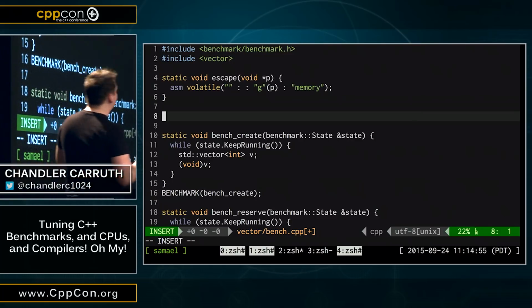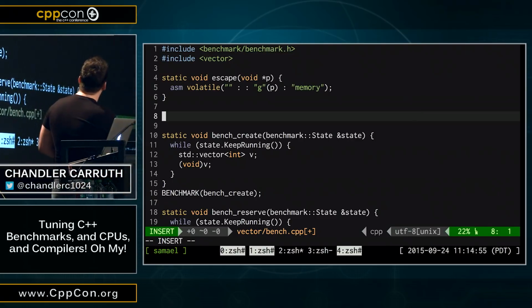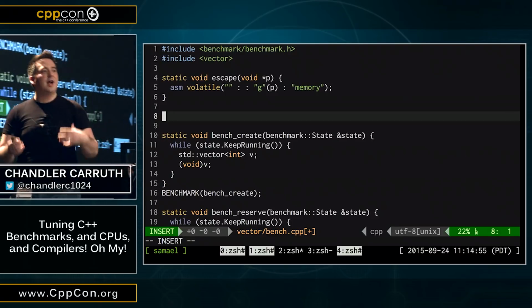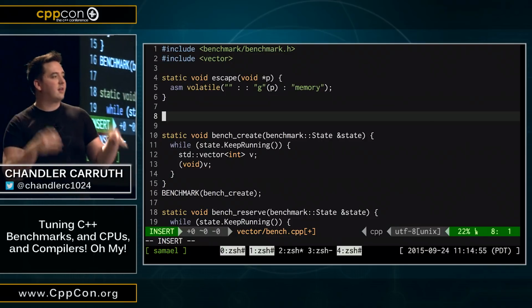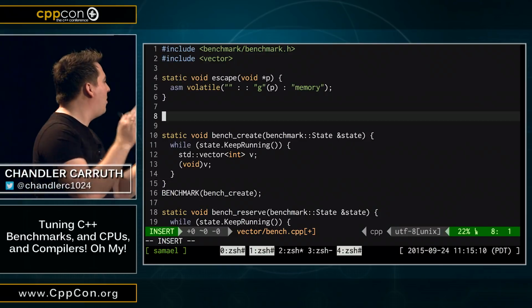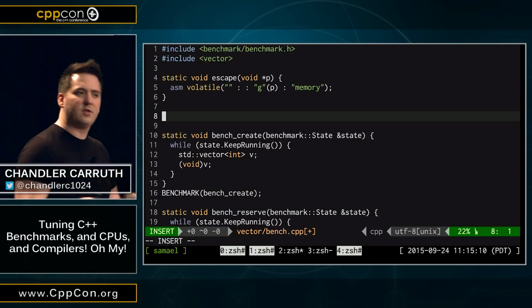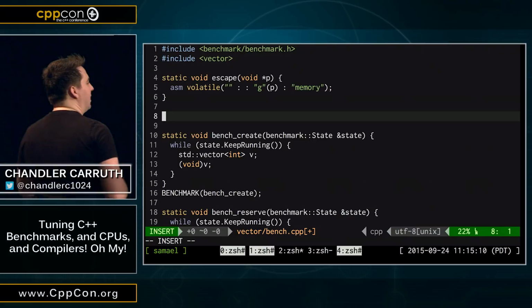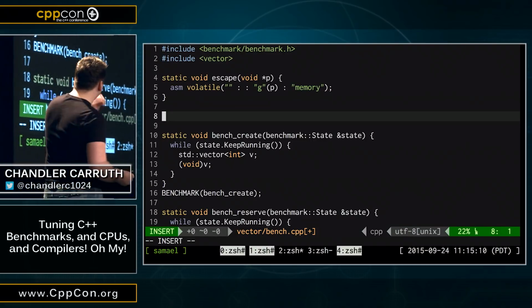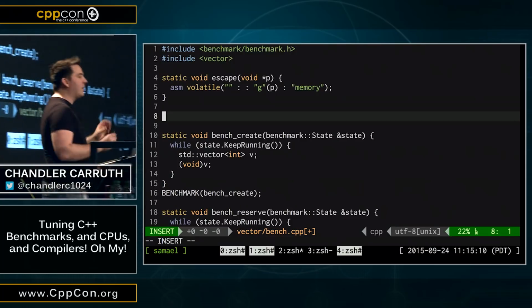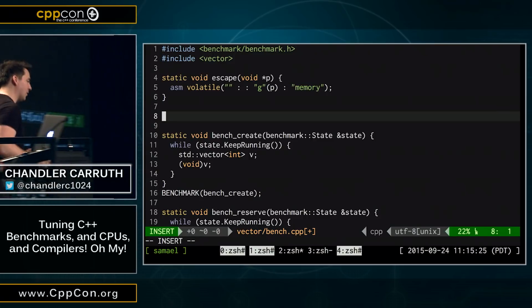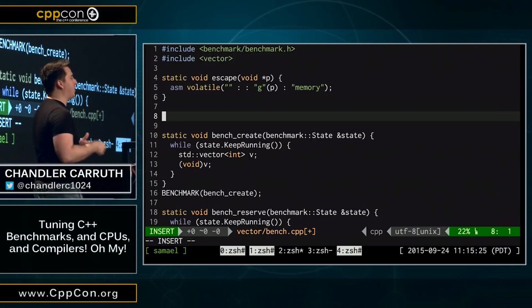Okay, so then we get really crazy and we do an asm volatile. Okay, this is inline assembly code embedded into your C code with a volatile qualifier. Now this works on Clang and on GCC and on ICC and on XLC and almost every compiler. It does not work on Microsoft's compiler, but I suspect there is something completely analogous to this that would. I'm just not an expert there. So what we're going to do is tell the compiler I'm about to write assembly code directly for you. But then we're going to do something really strange. We're going to turn off the compiler briefly.